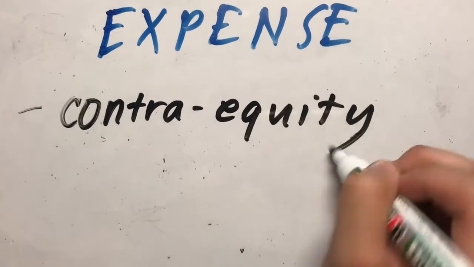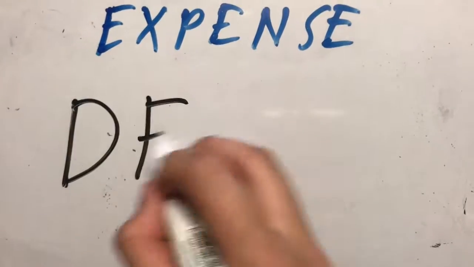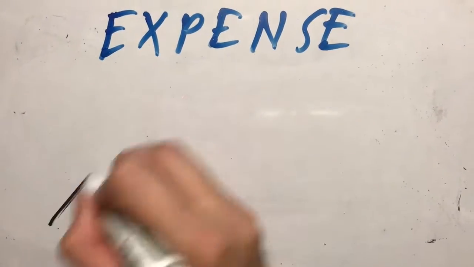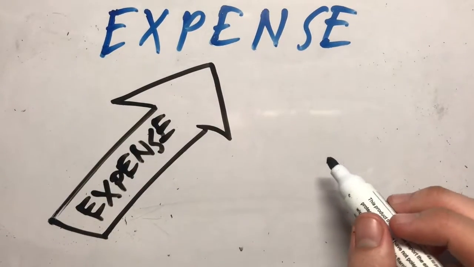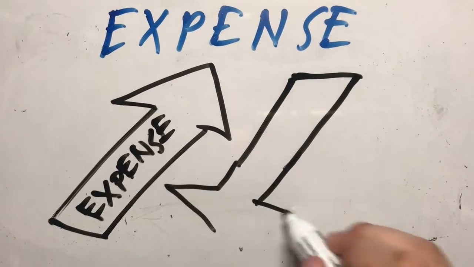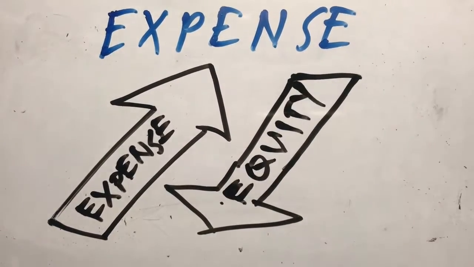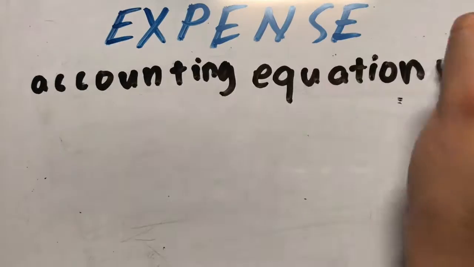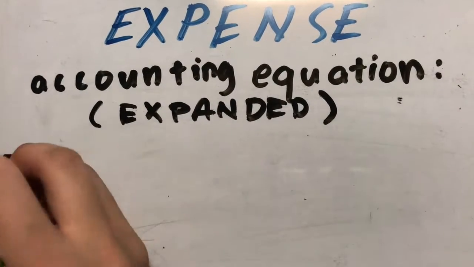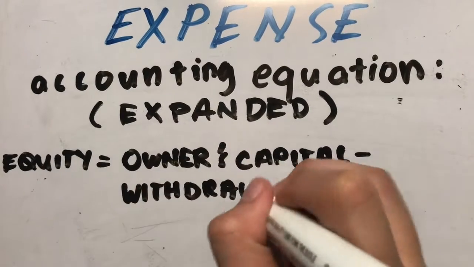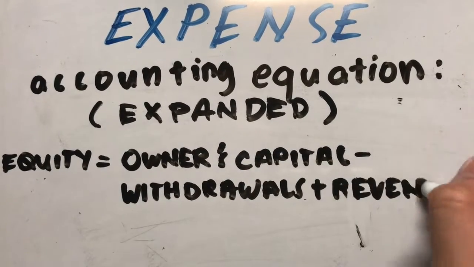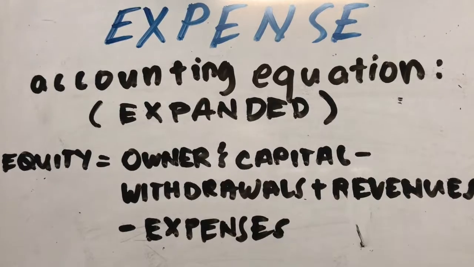The expense account is a contra equity account that has a debit balance. This means that equity is decreased as the company generates more expenses. This only makes sense since expenses lower the net income or profits of the company. You can see this clearly in the expanded accounting equation where equity equals owner's capital minus withdrawals plus revenues minus expenses. As the expense account increases, the total equity of the company decreases.